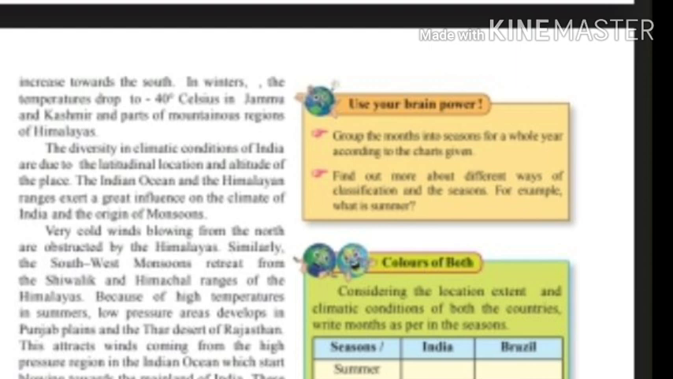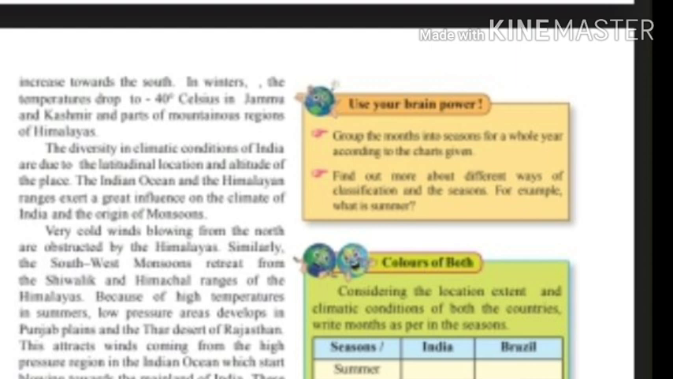There is a variety in climatic conditions of India because of the latitudinal location and the height of the place. Indian Ocean and Himalayan ranges have a great influence on the climatic condition of India and origin of monsoon. Himalayan ranges and Indian Ocean play a very important role in the climatic condition of India. The importance of Himalayas and the Indian Ocean with respect to the climate of India can be explained as follows.